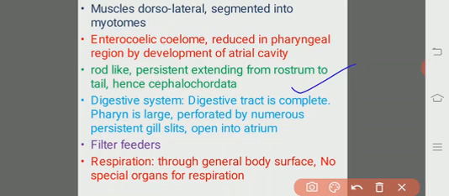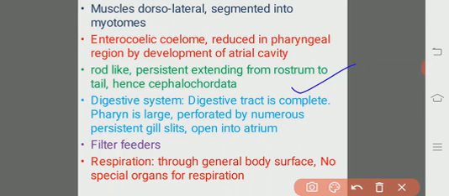So what are the specialties of the digestive system? The digestive system is complete, that is one thing. Another thing is the pharynx is enlarged and perforated by pharyngeal gill slits which are persistent and many in number. All of these structures open into the atrium.